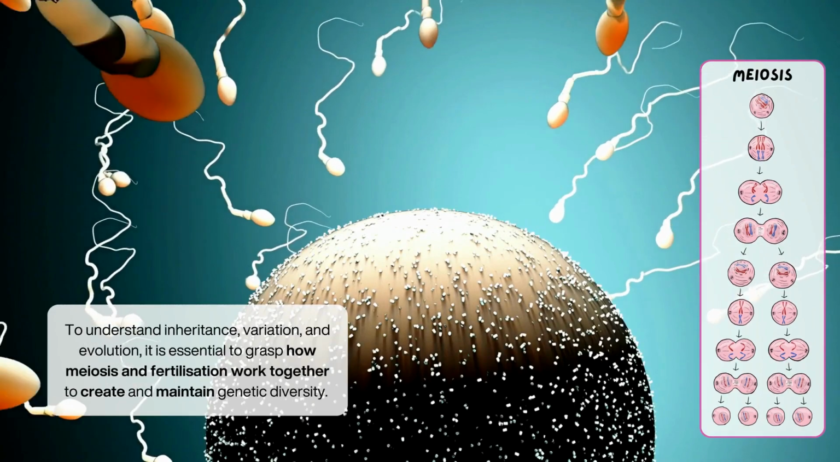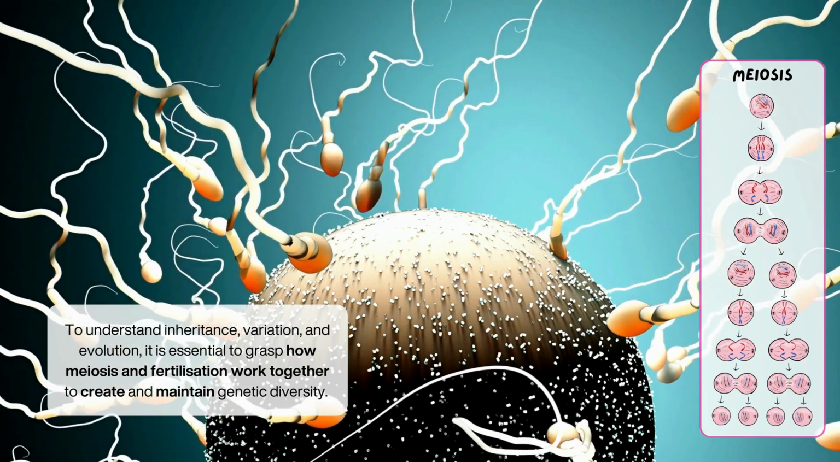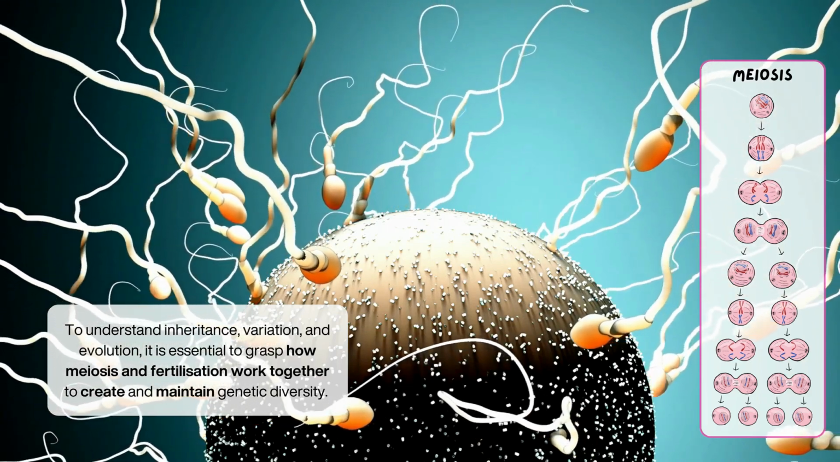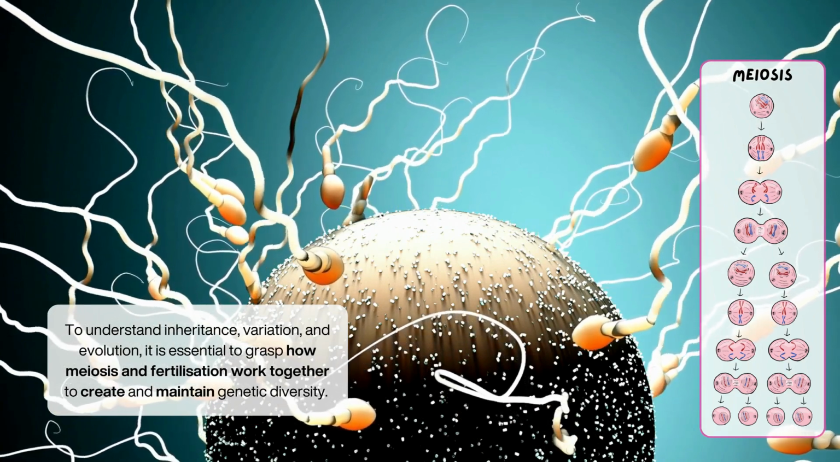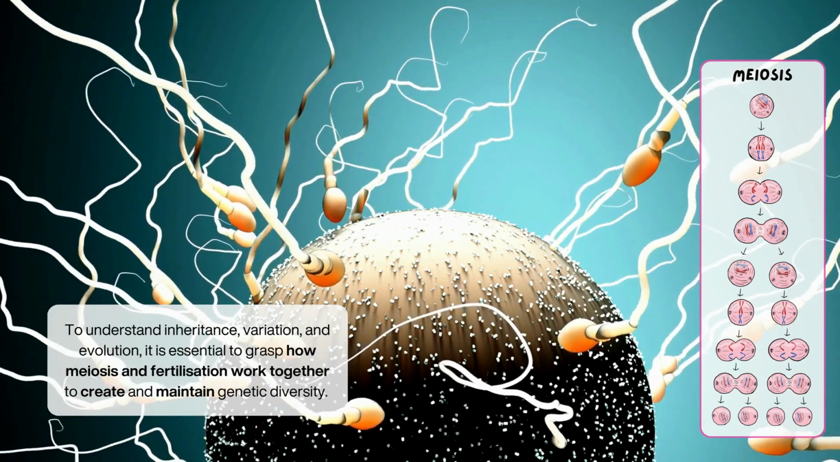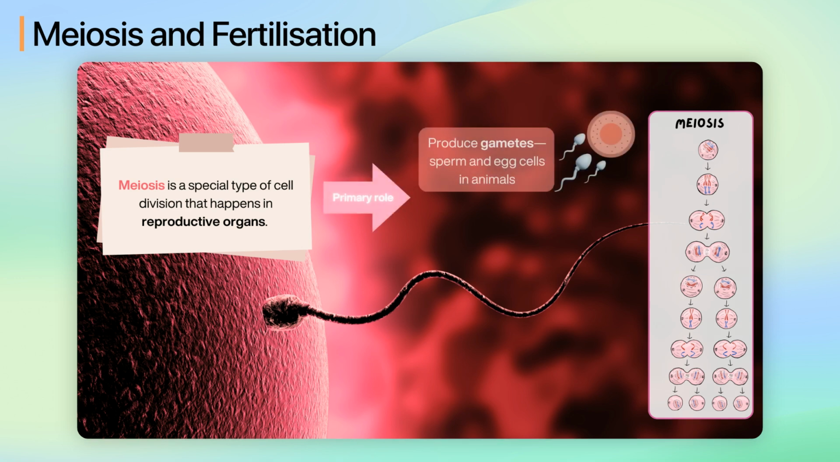To understand inheritance, variation, and evolution, it is essential to grasp how meiosis and fertilization work together to create and maintain genetic diversity. Let's break down these processes step by step. Meiosis is a special type of cell division that happens in reproductive organs. Its primary role is to produce gametes, sperm and egg cells in animals, and pollen and egg cells in plants.